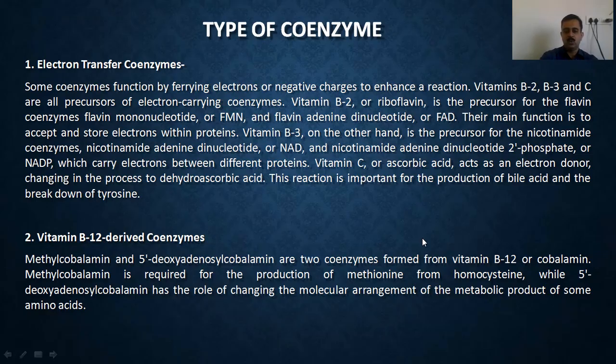Methylcobalamin is required for the production of methionine from homocysteine, while 5'-deoxyadenosyl cobalamin has the role of changing the molecular arrangement of metabolic products of some amino acids. So again, the vitamins are said to be important. Vitamin B12 has very specific functions in modulating the reaction.